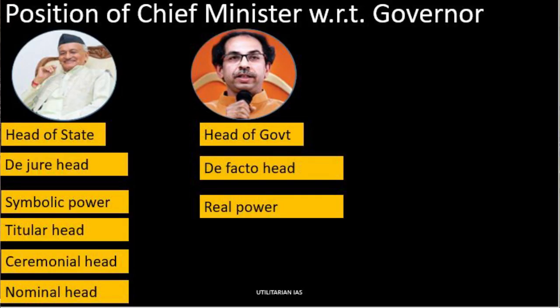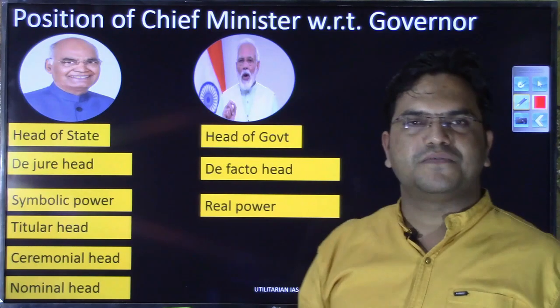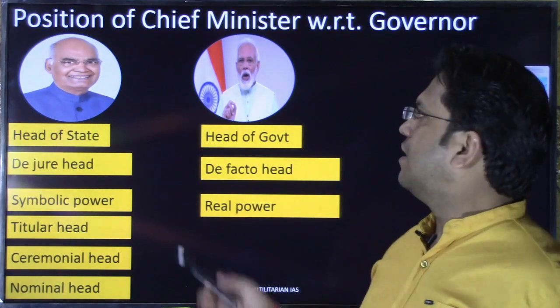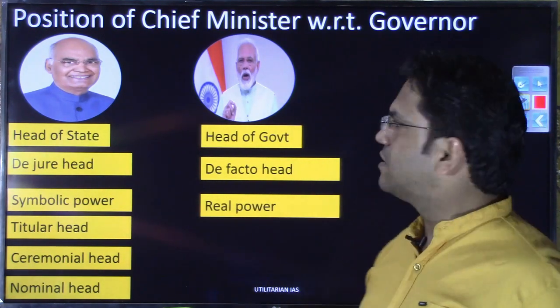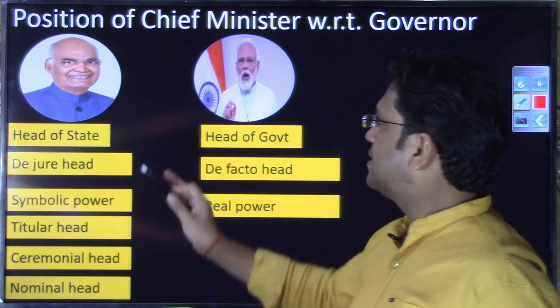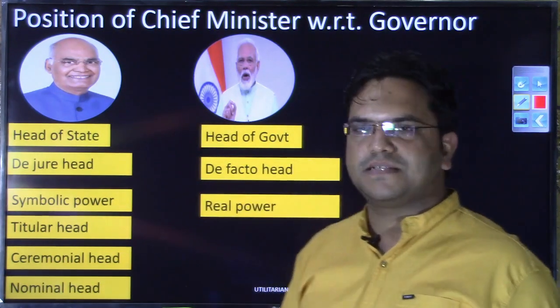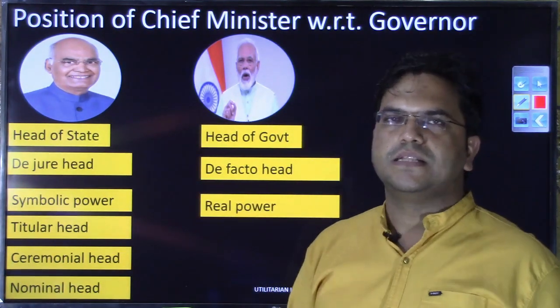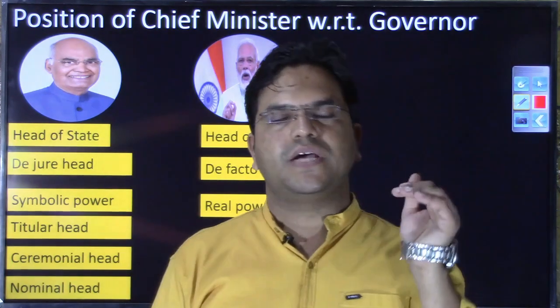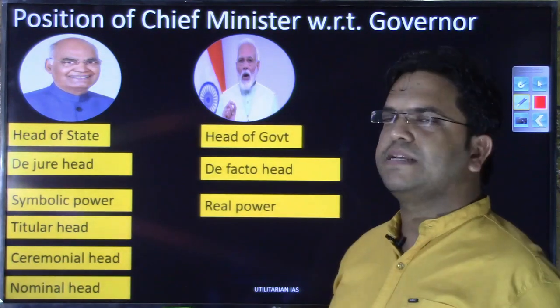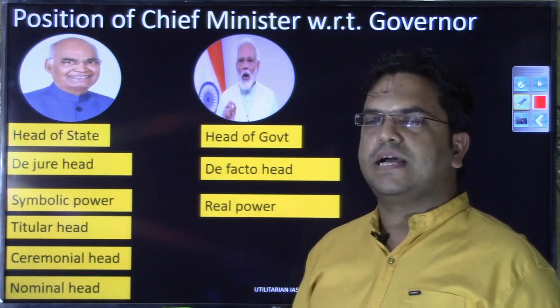Now we'll discuss the position of the chief minister with respect to the governor. If you notice, the heading of this chapter is the position of the governor, or the position of the chief minister with respect to the governor, while the slide images are of the president and prime minister. The reason is the same parliamentary system that we have at the central level, we have at the state level.